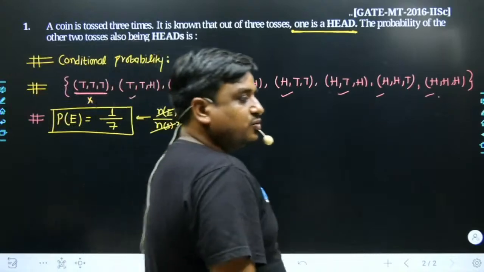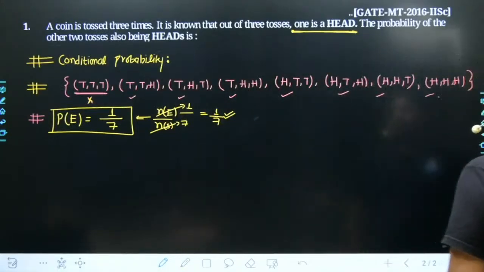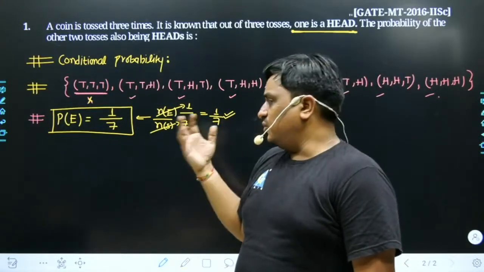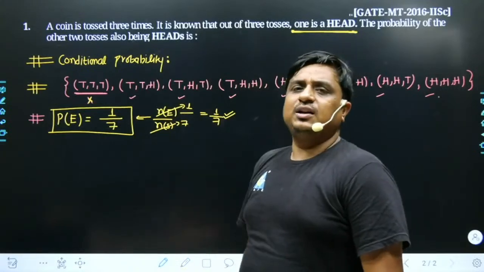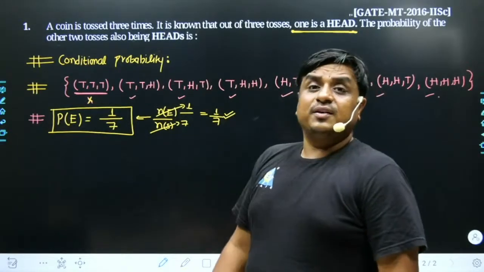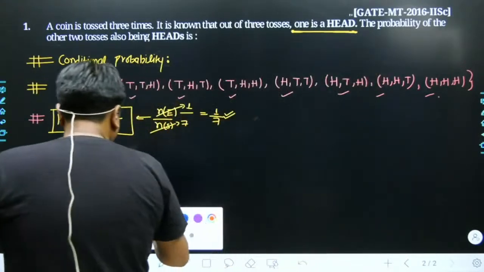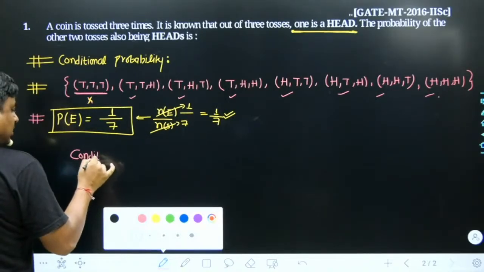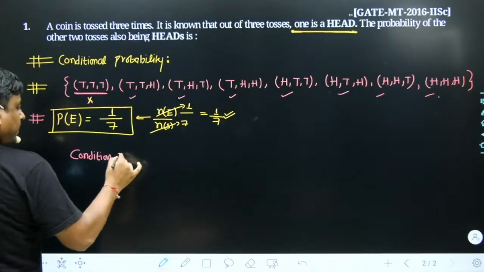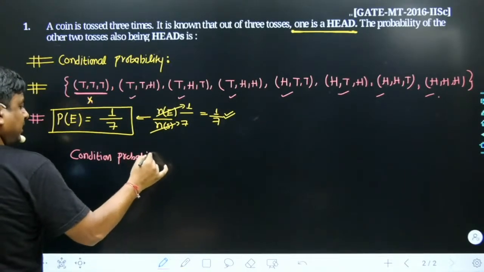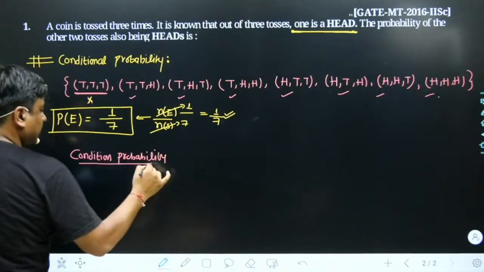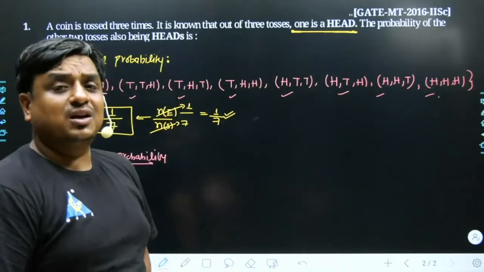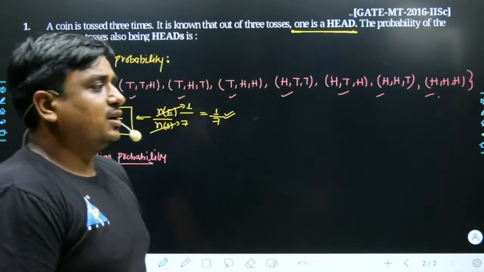So I don't think any student has any doubt up to this point. I would request each one of you to give feedback on whether this problem has been clearly understood or not. If you do not understand this problem thoroughly, I can definitely reconceptualize it in a different way as well. Write it down somewhere: this is a problem of conditional probability, because along with the problem, an additional condition is supplied. In future, when we detail important terms involved with probability, I will also discuss conditional probability, the probability where additional conditions are already given.